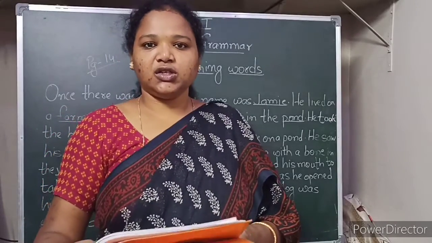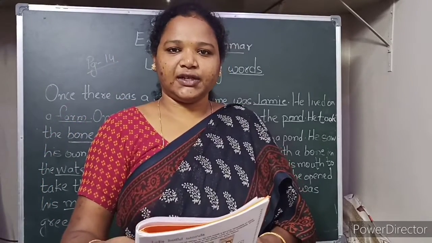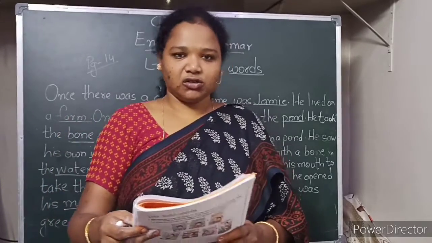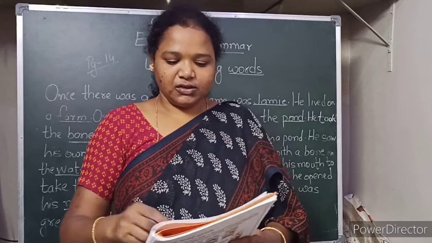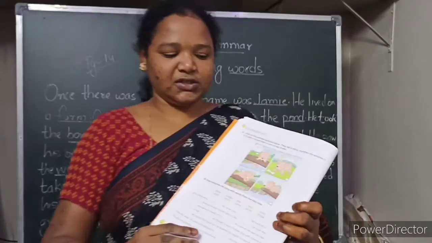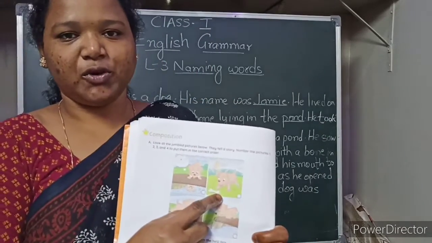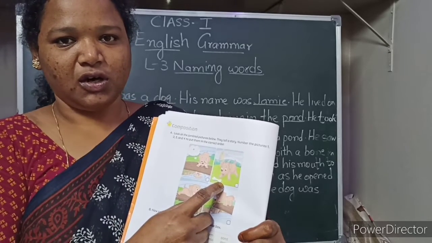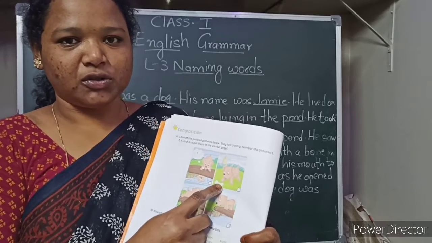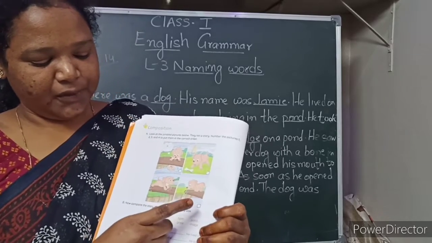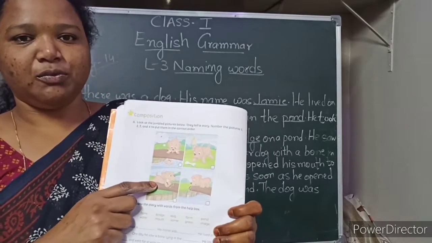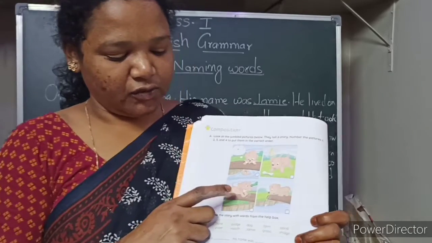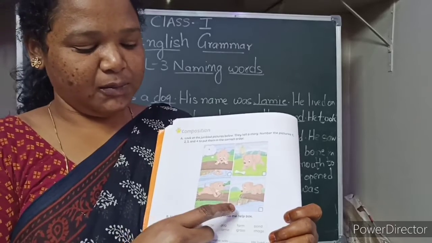Okay, so we know the story of the dog and the bone. Right, children? In UKG you must have learned the dog and the bone, the greedy dog. Okay, so see, first picture is the dog. Once upon a time there was a dog who saw a bone, who found a bone. Okay, then next what happened? He picked up the bone and went off. Then he went for a walk on the bridge.